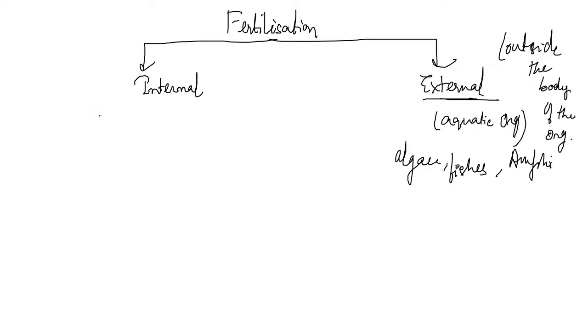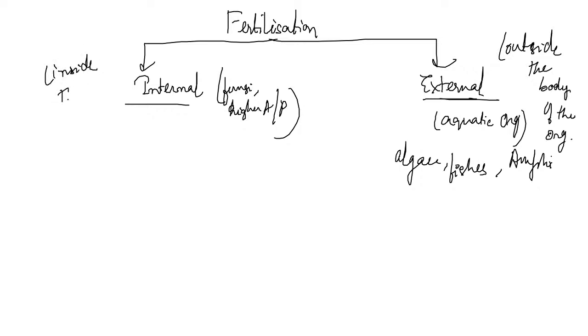When fertilization happens in the fungi, higher animals and higher plants, it is known as internal fertilization. Fertilization inside the body of the organism. Clear?